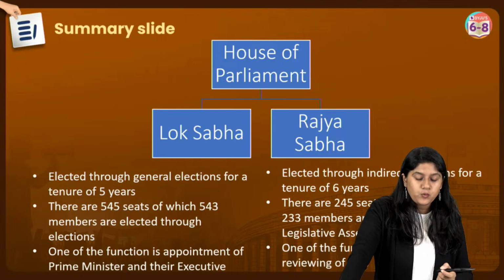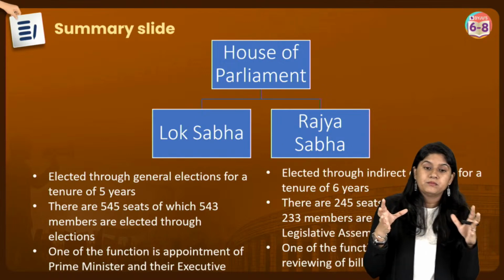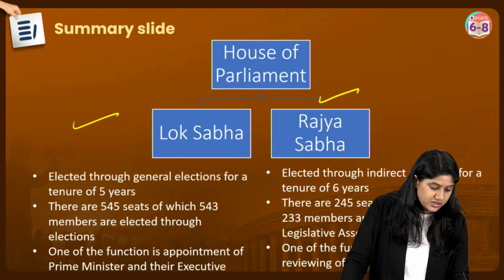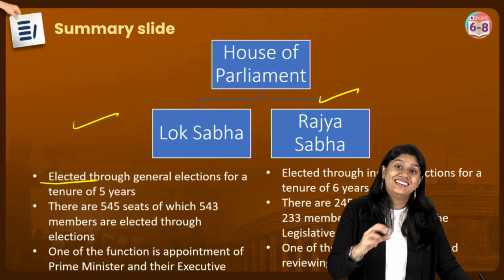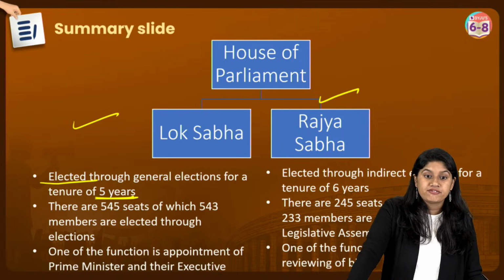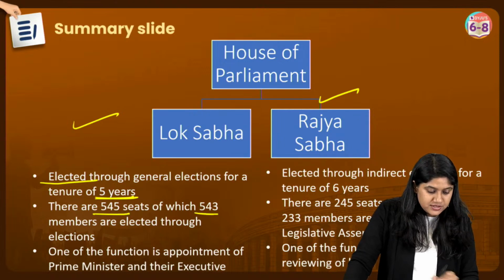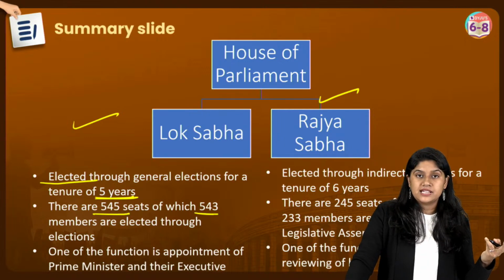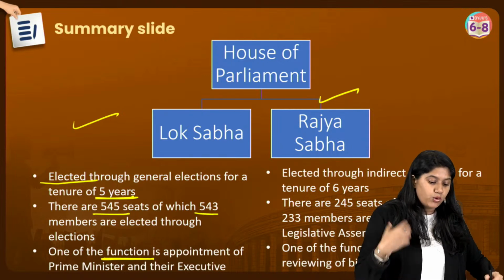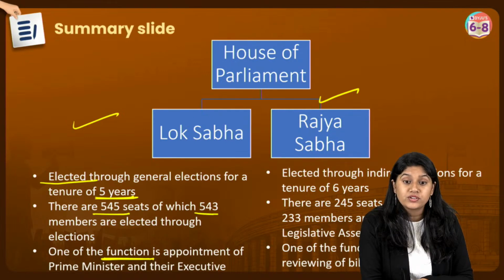Then we discussed what is Parliament. It's a body that actually helps in forming the laws. And there are two houses that we have, Lok Sabha and the Rajya Sabha. Lok Sabha members are called MPs and they are elected by elections which happen once every 5 years. A total of 545 seats are there: 543 seats for the members and 2 seats for the Anglo-Indians. The party, right, which has more number of seats forms the government and they will have the leader, which is the Prime Minister of the country.